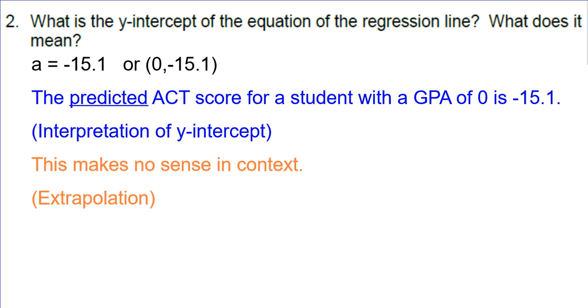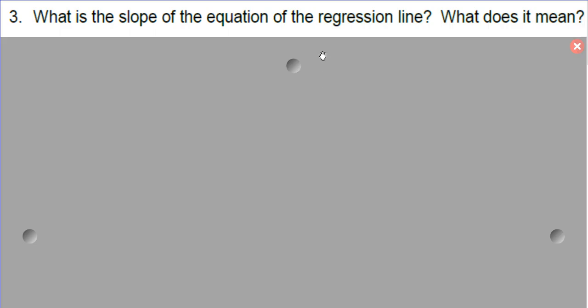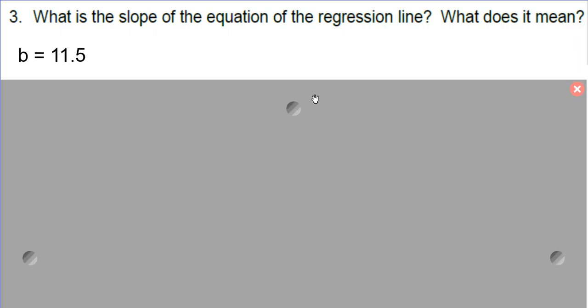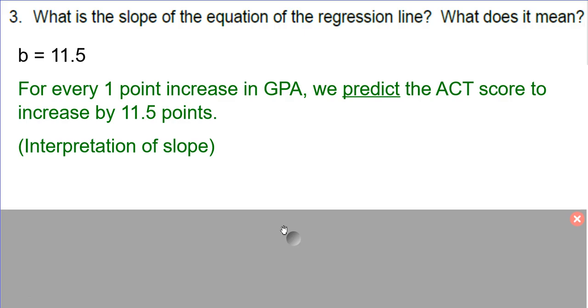And we're talking about the slope of the equation. Remember, that's the part with your explanatory variable. So we're talking about the 11.5. And so what does it mean? For every 1 point increase in GPA, we predict that the ACT score will increase by 11.5 points. So that's the meaning of what we're working on. Every 1 point increase for this gives us this. So that's from the original data set.